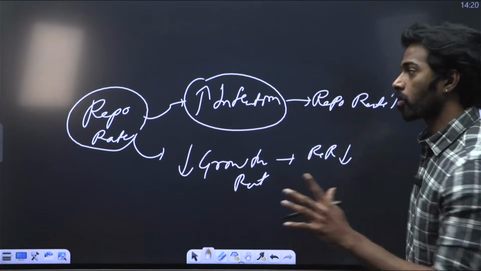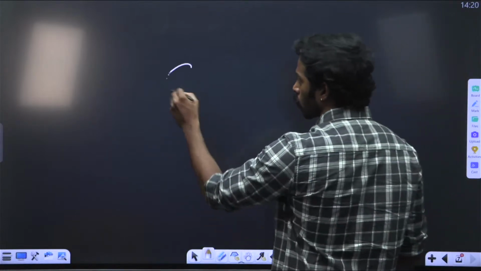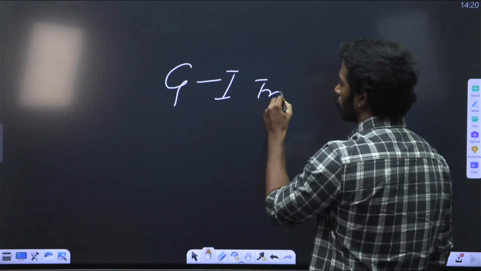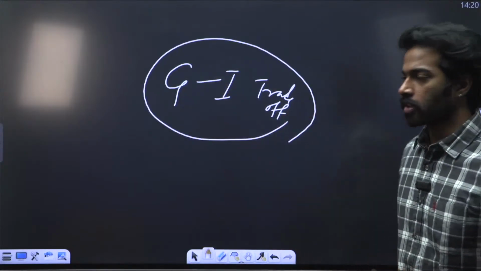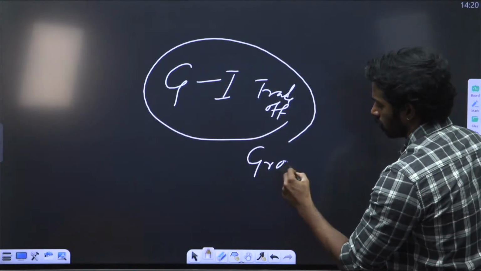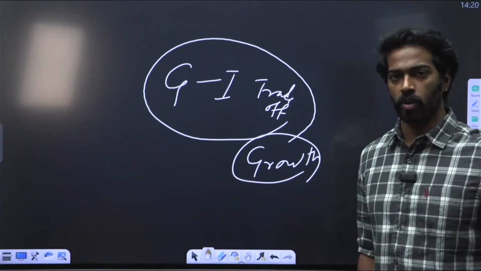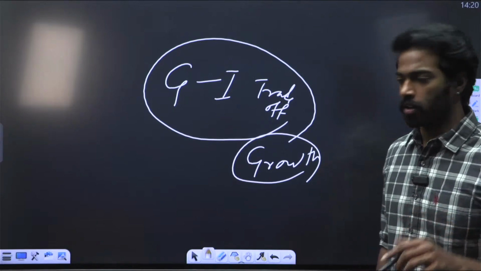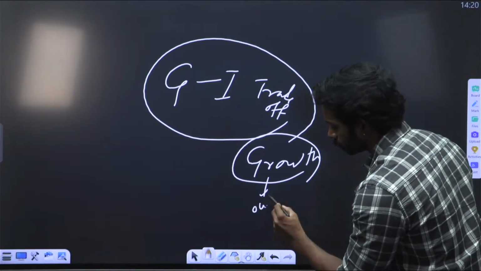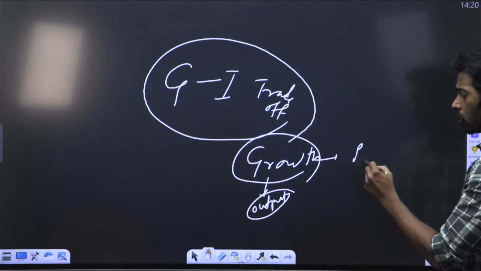But then again, there is a problem with this particular inflation targeting. It is called the growth inflation trade-off. What is the growth inflation trade-off? Let's say there is a high amount of growth. What is a high amount of growth? A high amount of growth means a high amount of GDP. Whenever the GDP increases, it means that there is a high amount of transactional demand, meaning more output is there. Whenever there is more output, obviously there will be more inflation.